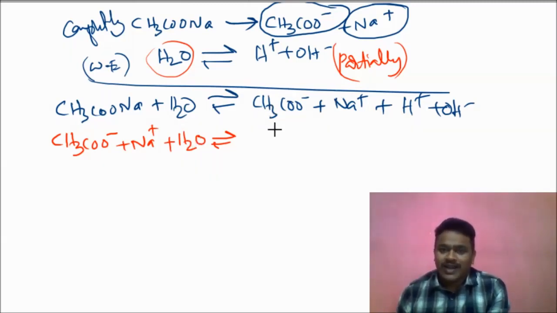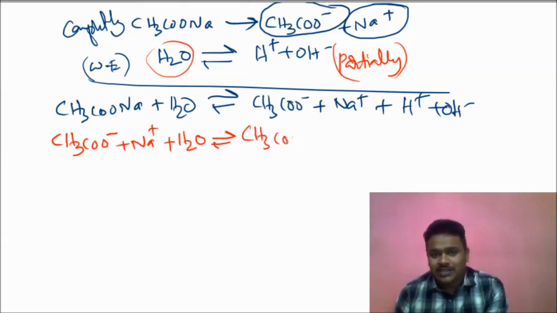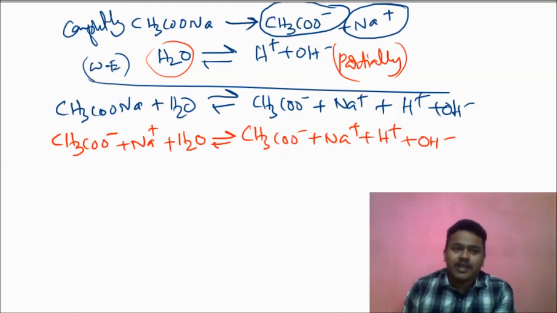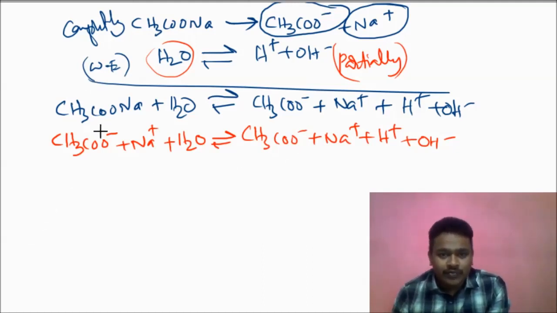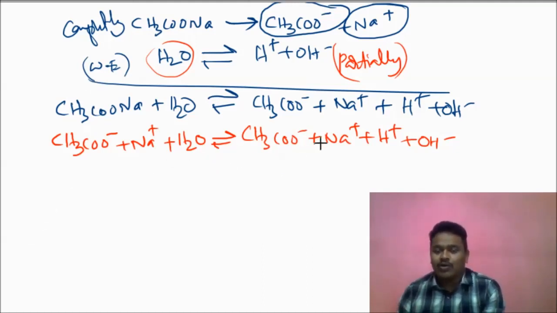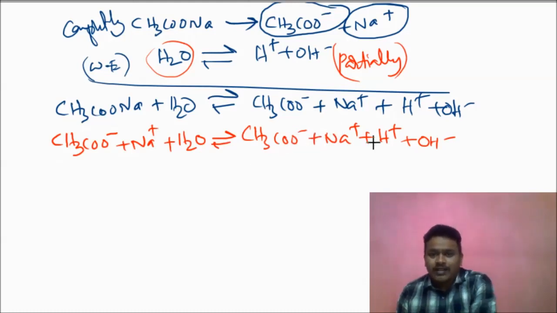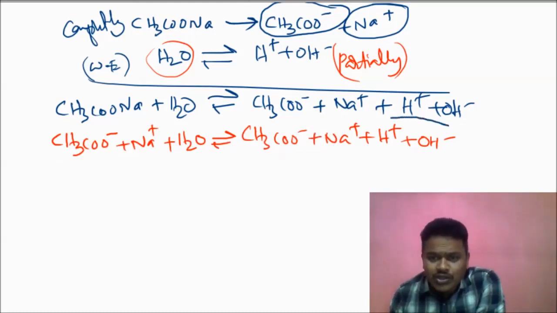Come to the right side. What is there on the right side? These ions are there as they are: CH3COO minus, Na plus, H plus, OH minus. Any common ions, just cancel them. Now I will talk about the tendency of how they can react. In our salt solution, all these ions are there.